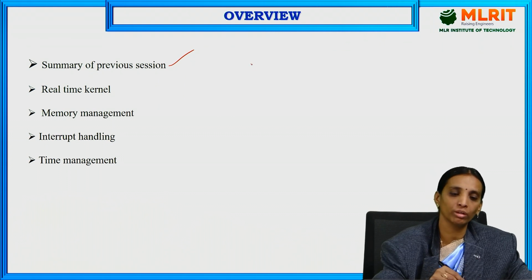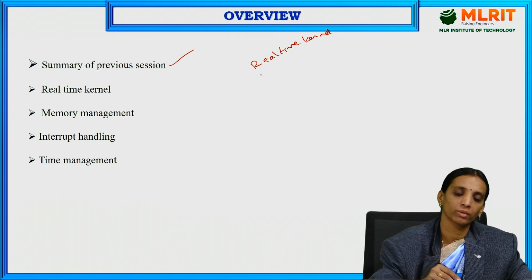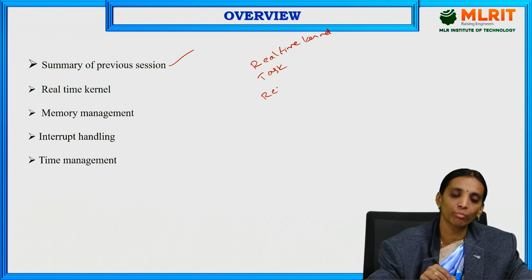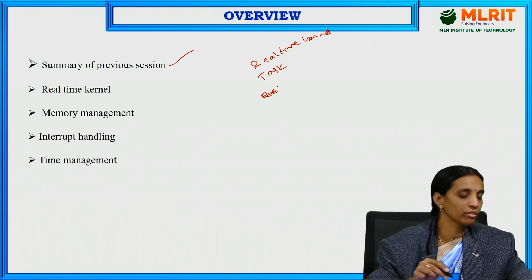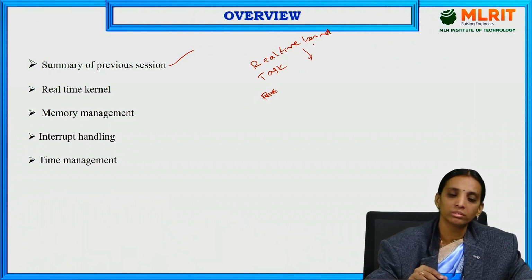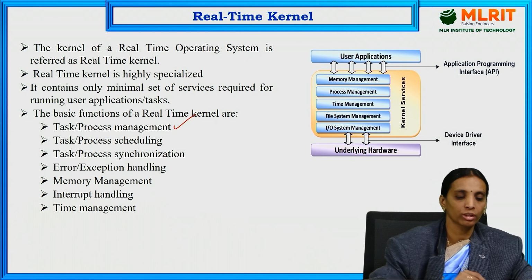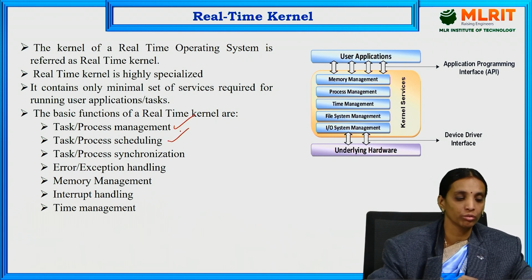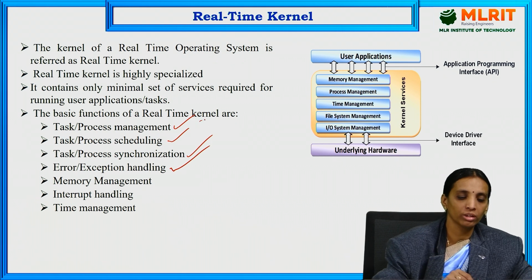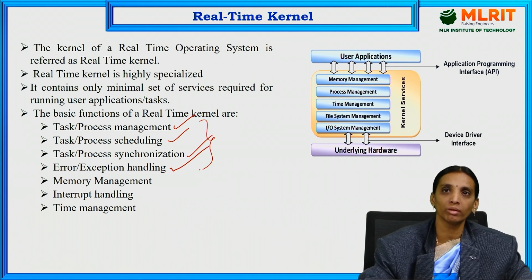In the previous session we discussed what a real-time kernel is, what is meant by a task, and what the different services offered by the real-time kernel are: task or process management, task or process scheduling, task or process synchronization, and error or exception handling. These are the services discussed in the previous video session.